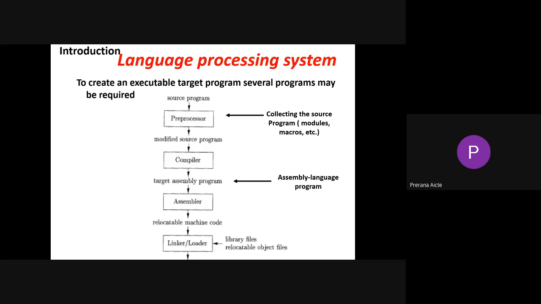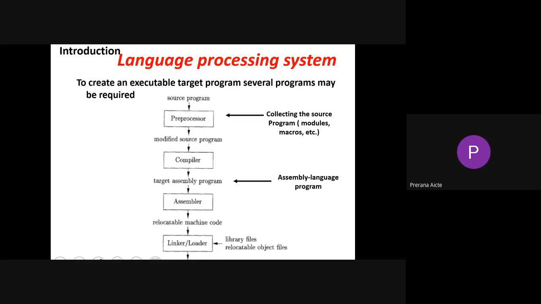Here we have different stages: what is meant by preprocessor, what is meant by compiler, what is meant by assembler, and what is meant by linker or loader. A preprocessor is an inbuilt program that collects the different source programs, different types of modules, different types of macros, etc.